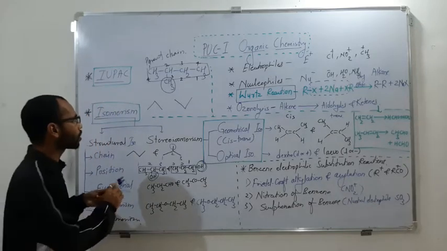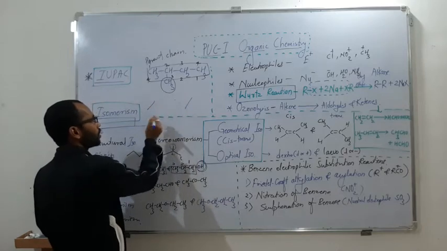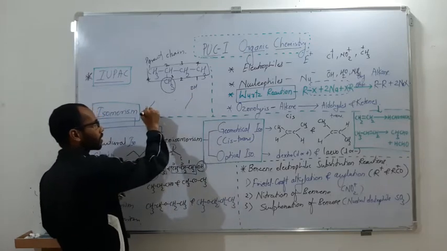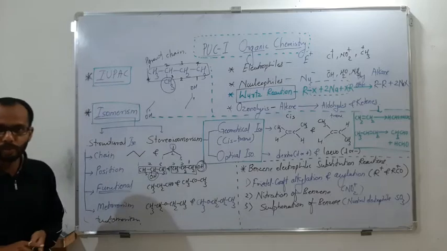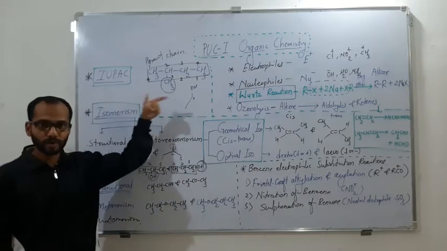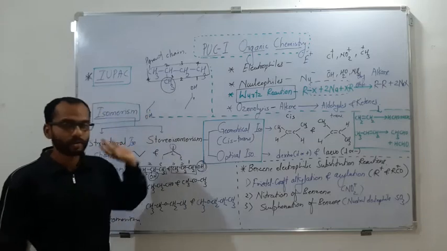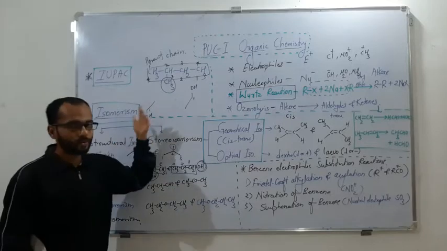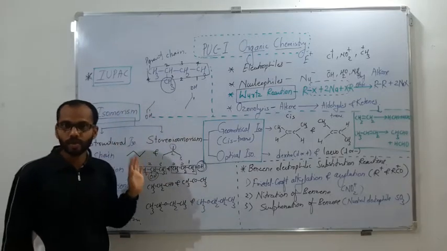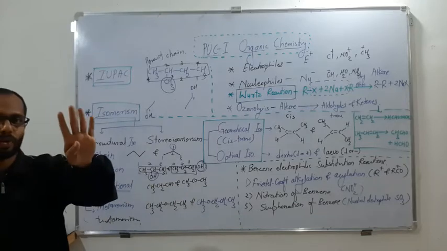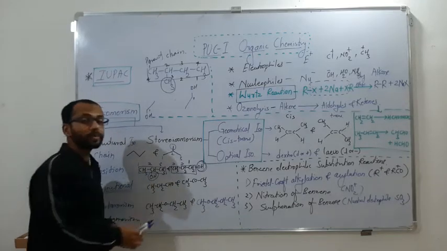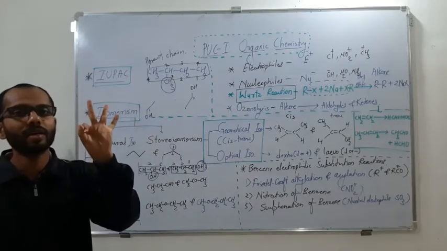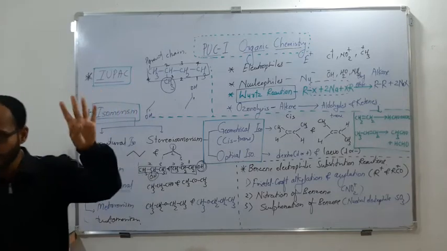Whereas for position isomerism, with 2 carbon atoms, it is not possible. Here it seems first, and here we think it is second, but actually numbering starts from the other end. So both compounds might look different to us, but by nomenclature they are the same. And when the nomenclature says the compounds are the same, there is no difference, which means they are not position isomers of one another. So to have a chain isomer we need a minimum of 4 carbons. To have a position isomer we need a minimum of 3. With 1 carbon and 2 carbon atoms you cannot have a position isomer.